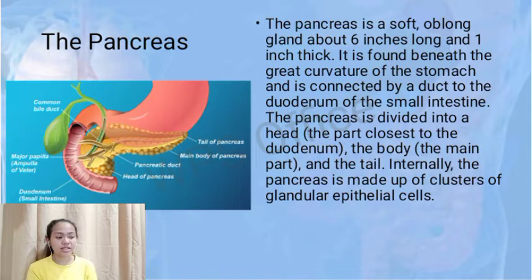The pancreas is a soft oblong gland about 6 inches long and 1 inch thick. It is found beneath the greater curvature of the stomach and is connected by a duct to the duodenum of the small intestine. The pancreas is divided into the head, the part closest to the duodenum, the body, the main part, and the tail. Internally, the pancreas is made up of clusters of glandular epithelial cells.